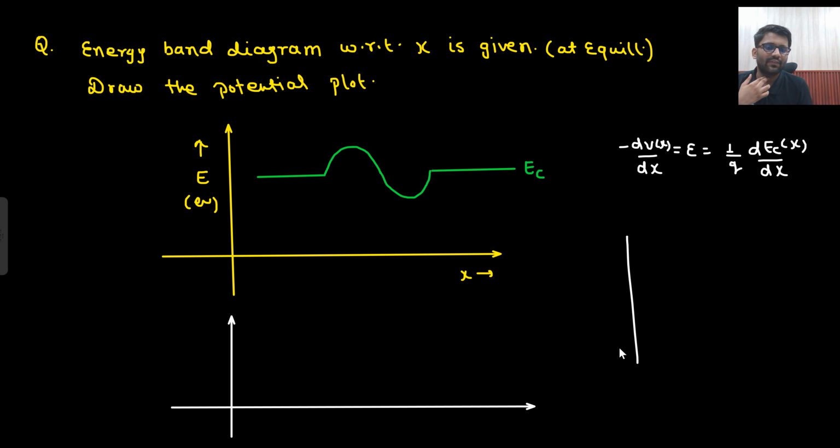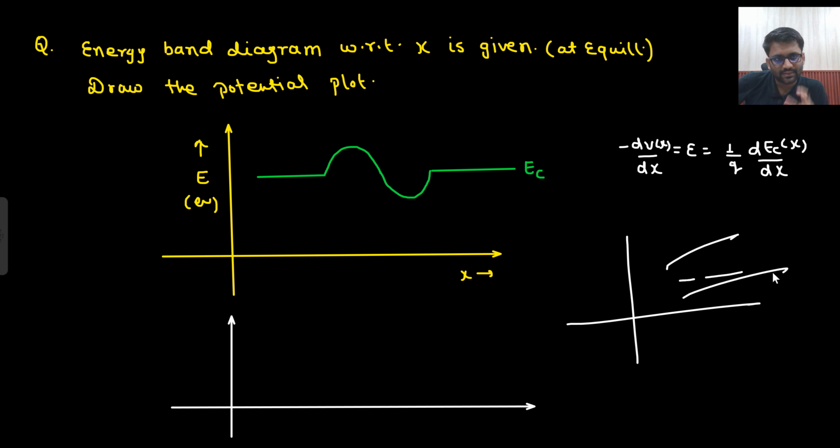So sir, we used to see the flat band diagrams. These kinds of diagrams we used to see. Yes, we will see these kinds of diagrams only. But if any other random diagram comes, we will try to solve it. What we need to do is just plot the potential plot. So can we draw the potential plot? Surely we can draw the potential plot.